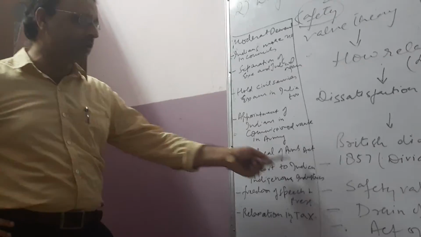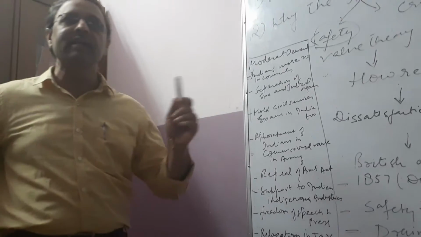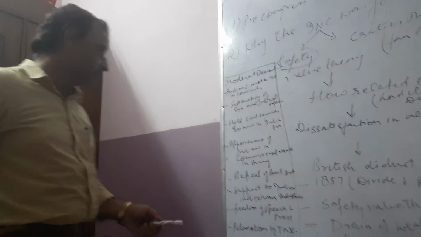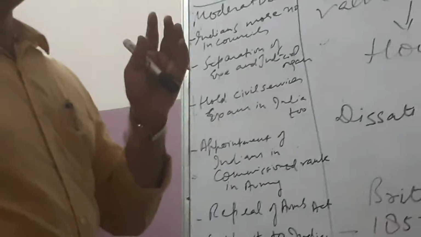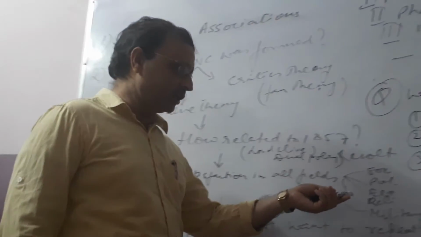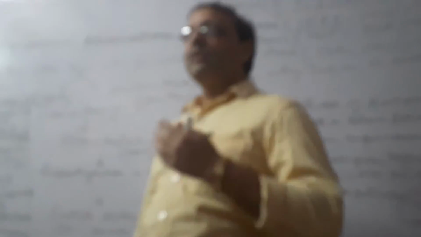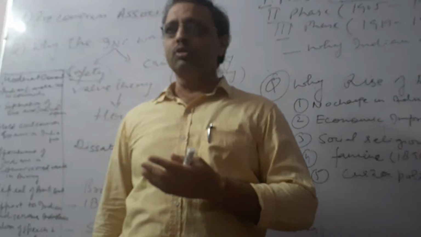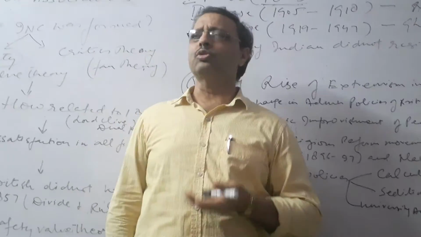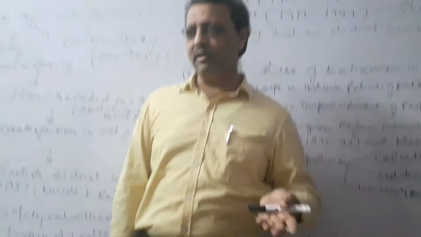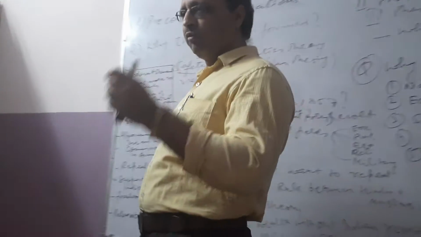Then they demanded repeal of the Arms Act. Indians couldn't carry arms, while the British could. Then support to the indigenous industries. As I told you, one of the important economic causes of the revolt of 1857 was that the Indian handicraft industry was completely collapsed because of British policy. They used to take the raw material from India and flood the Indian markets with manufactured goods.